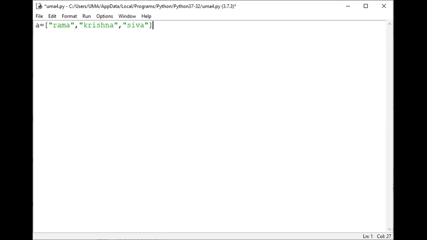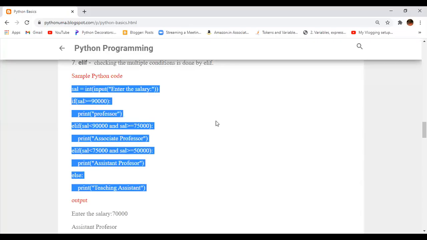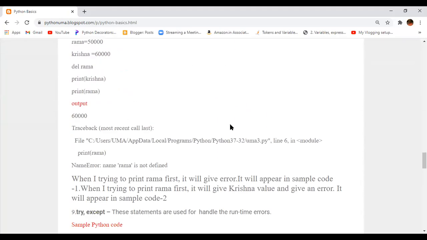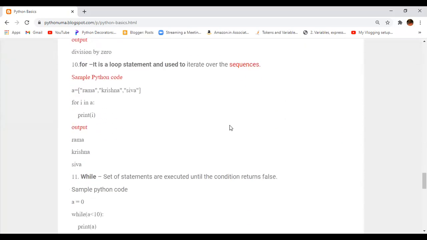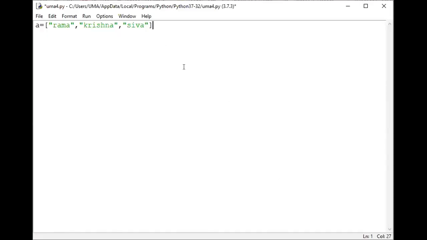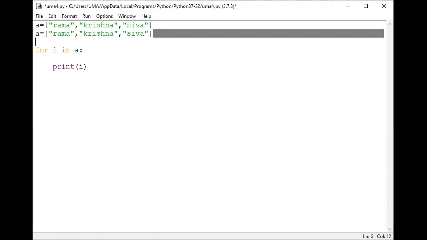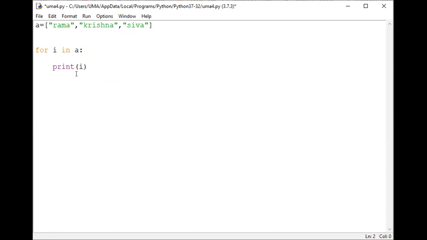If you want to see more information about this one, see the blog. I explained the delete statement and the for statement there also. For i in a, print i.